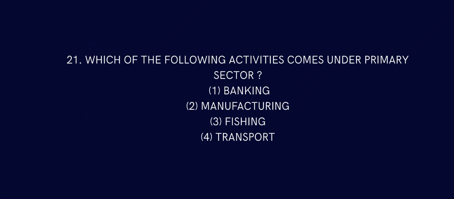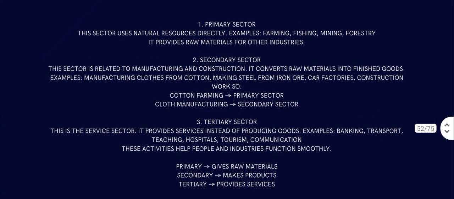Primary sector here comes only fishing. Primary sector, yes, because primary sector uses natural resources directly. Example: farming, fishing, mining, forestry. It provides raw materials for other industries. So primary provides raw materials to secondary. This sector is related to manufacturing and construction.